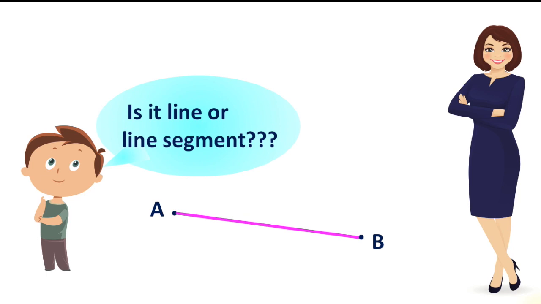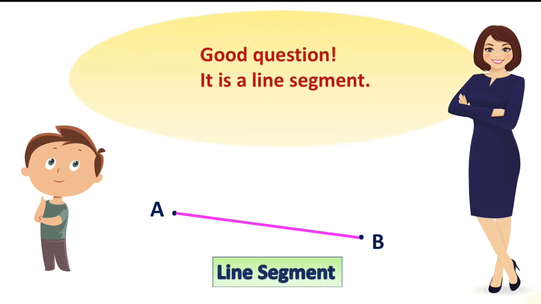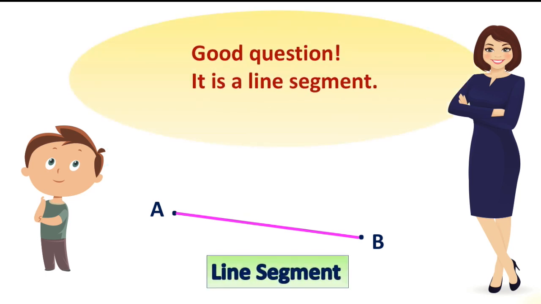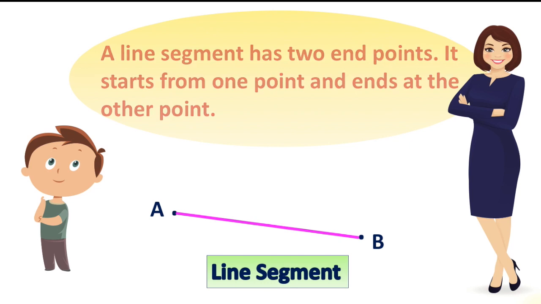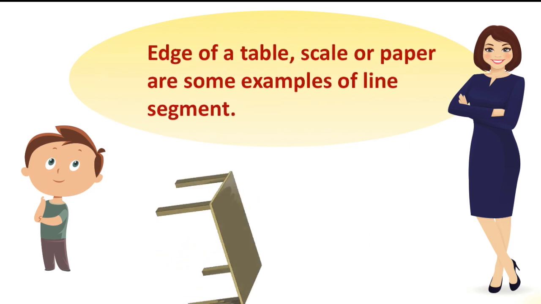Is it a line or a line segment? Good question. It is a line segment. It is line segment AB or BA. A line segment has two endpoints. It starts from one point and ends at the other point. But both the points are called endpoints.